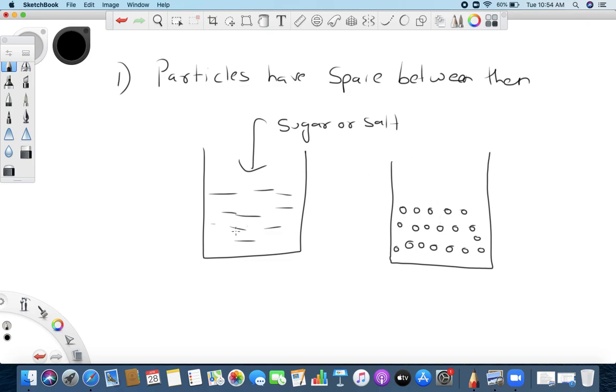So when a sugar crystal goes in, it will fit in between the water molecules. So you think that sugar is dissolved. And until there is space, they cannot enter. If there is no space, they cannot enter.